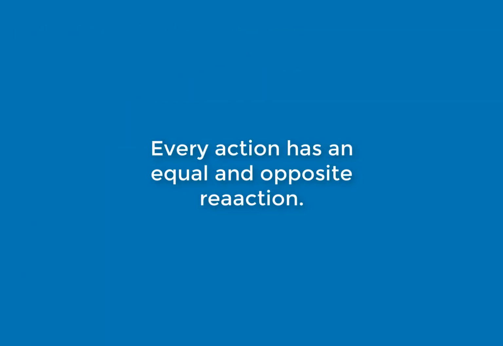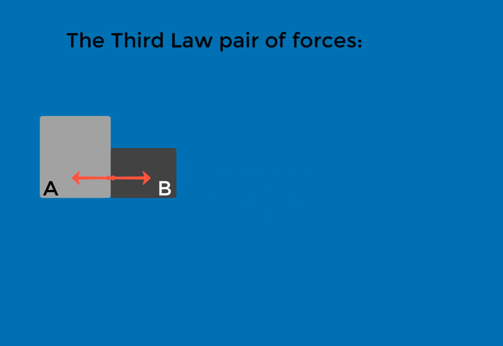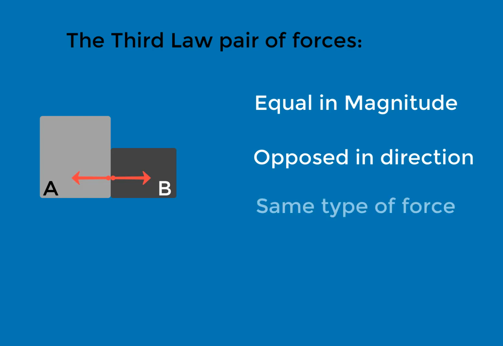So from here on, when you need to work with the third law, forget about action reaction and all of that stuff. Instead, think about what two bodies are interacting and what kind of forces they are applying on each other. And those forces that they are applying on each other will be equal in magnitude, opposite in direction, same type of force, and they act simultaneously.